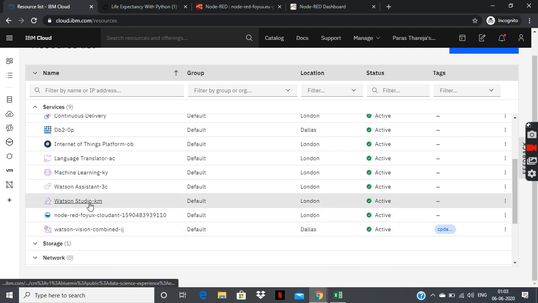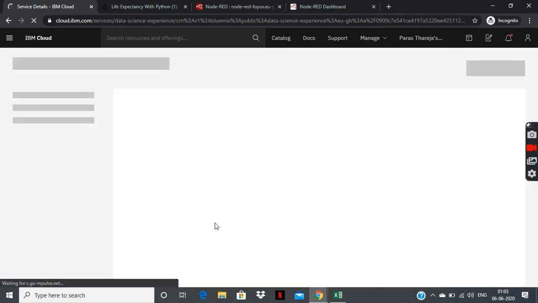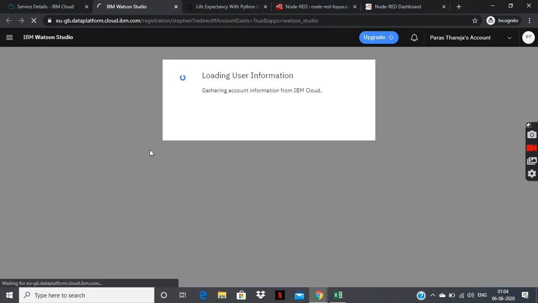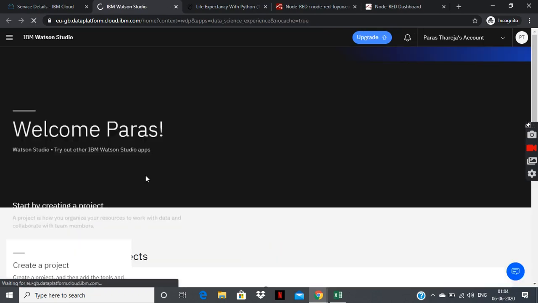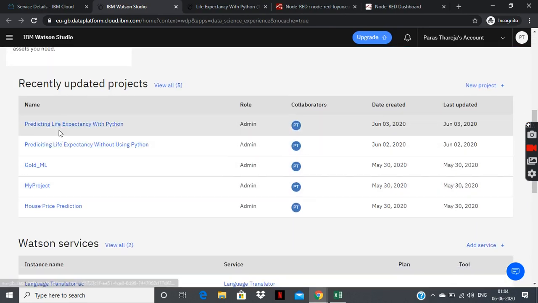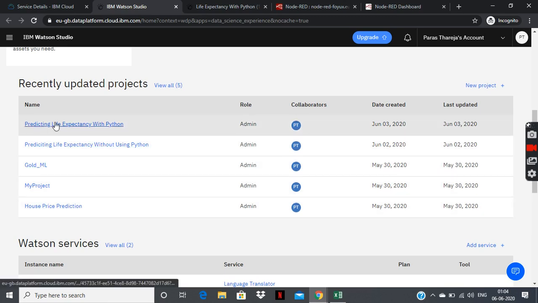Let me take you to the Watson Studio where I worked and created a Jupyter file, both for the Python part and for the AutoAI part separately. Here there are some of the projects, two of them I built using the internship and others were also taught to us by the mentors.